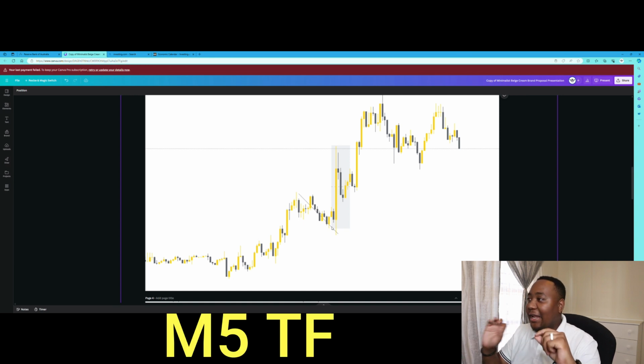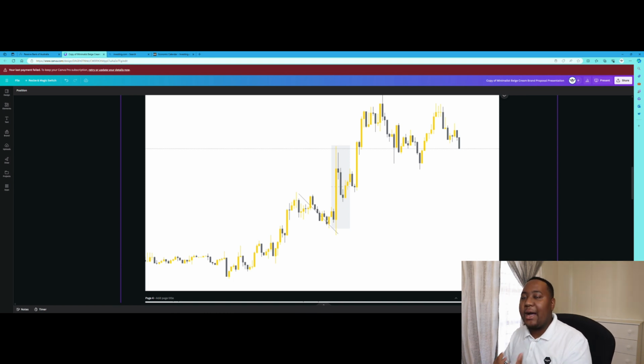I'll also put it in editing there. The 5 minutes time frame is what I use to spot my trend and my bias in terms of this whole strategy. So the key of this strategy, number one, is to spot the trend. So we can see on the previous day the trend was quite bullish, or in fact a few hours before the event moved, the market was quite bullish.